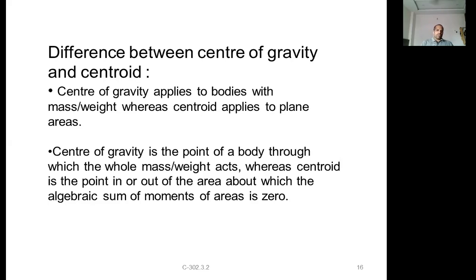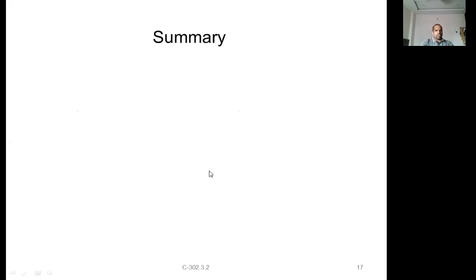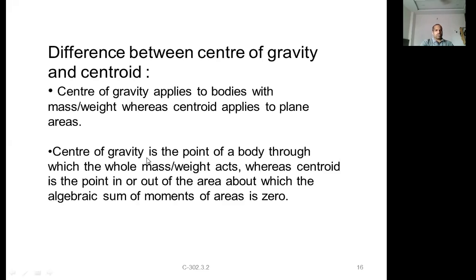Centroid is a point, in or out of the area, about which the algebraic sum of moments of areas is zero. So this is about the differences between the center of gravity and centroid.